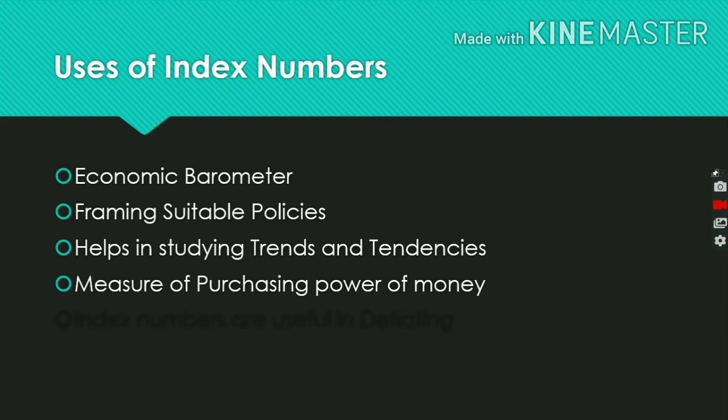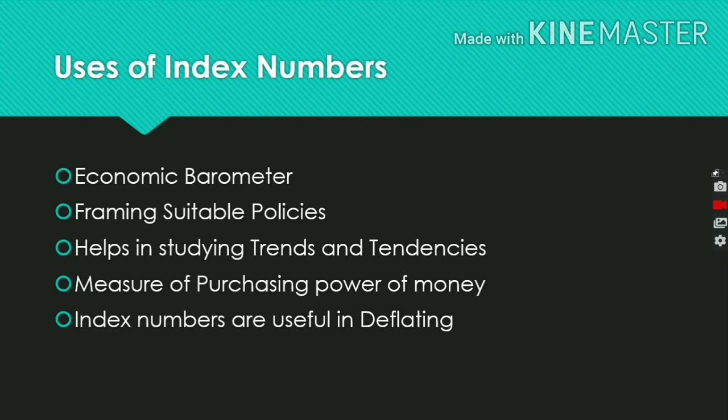The last one is that index numbers are useful in deflating. Index numbers are used to adjust the original figures for changes. For instance, wages are adjusted for cost of living changes and thus convert nominal wages into real wages. Likewise, nominal income into real income, and nominal sales into real sales, by considering suitable index numbers. So these are the major uses of index numbers.